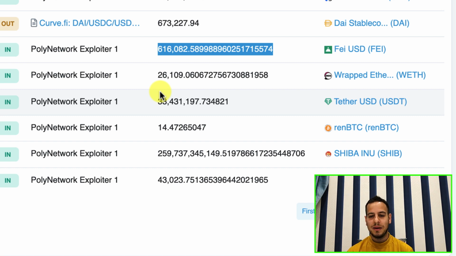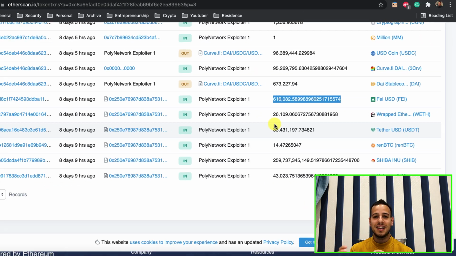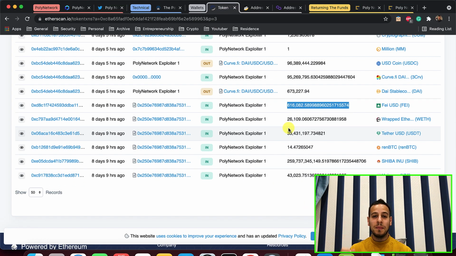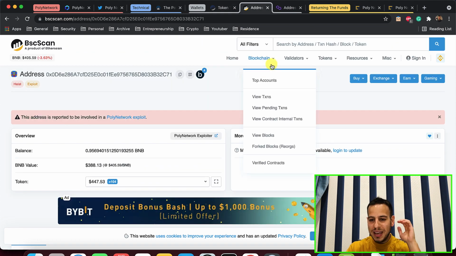It doesn't really matter, but this is the beautiful thing about blockchains: it's open, and you can see every single transaction, and this is crazy. You can see all the funds that have been transferred from the Poly Network smart contract into the attacker and the exploiter. And let's move on to BscScan.